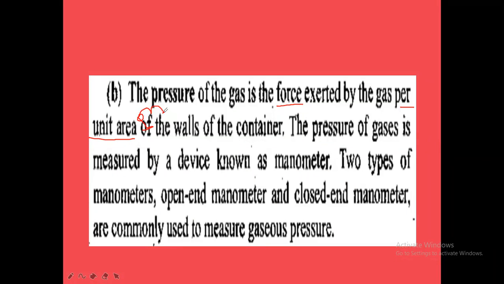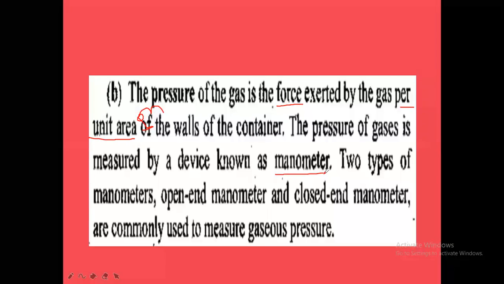The pressure of the gas is measured by a device known as a manometer. What is that? Manometer. Any gas pressure can be measured by a manometer. And atmospheric pressure is measured by a barometer. Barometer is to measure atmospheric pressure, but a manometer is to measure any single gas pressure.